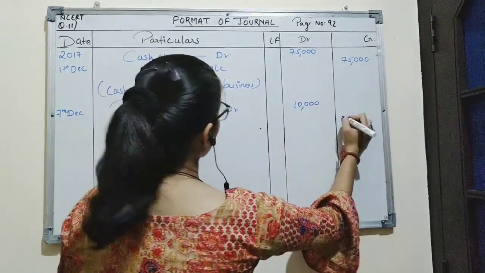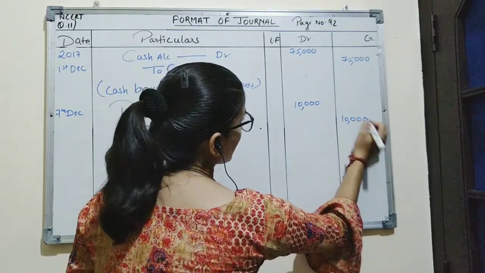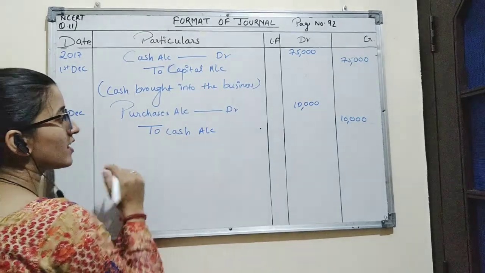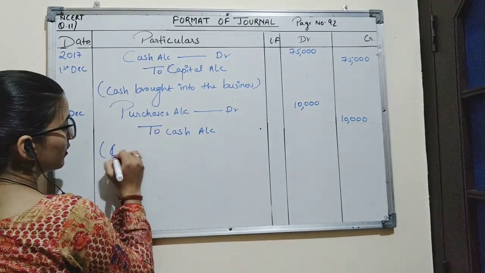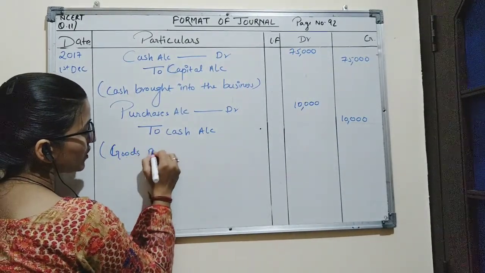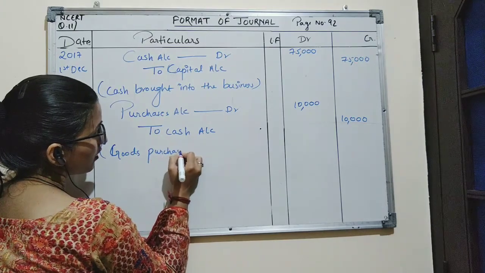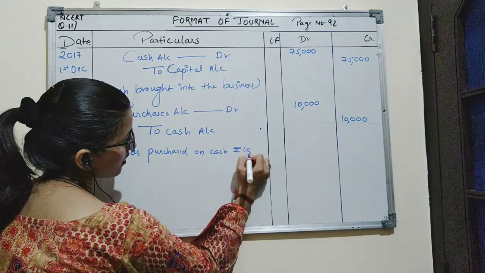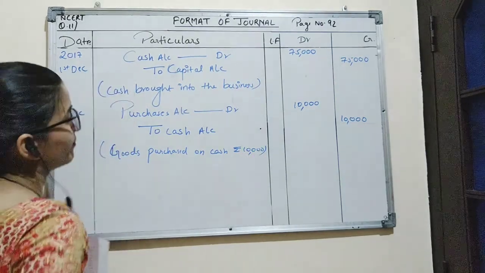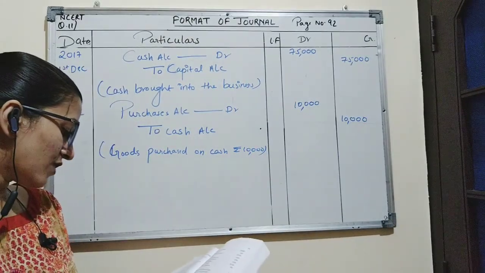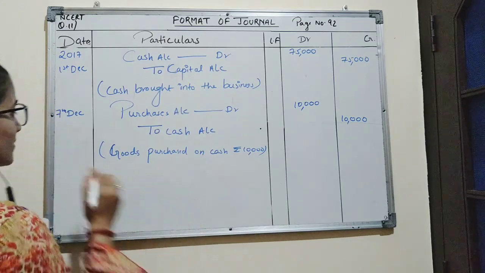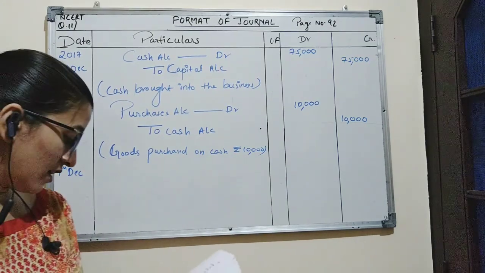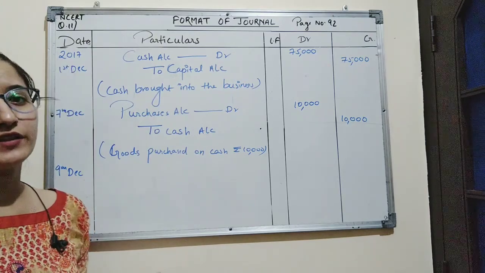So 10,000 will be recorded on debit side, and the same amount will be recorded on credit side. And the narration for this transaction will be goods purchased on cash, rupees 10,000.